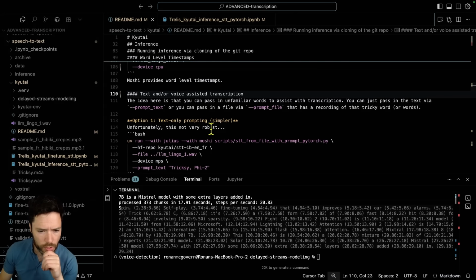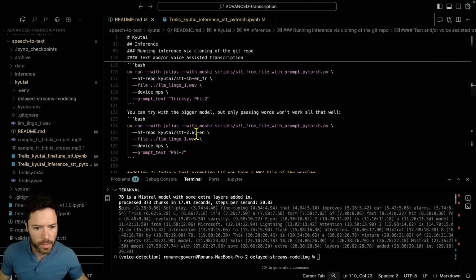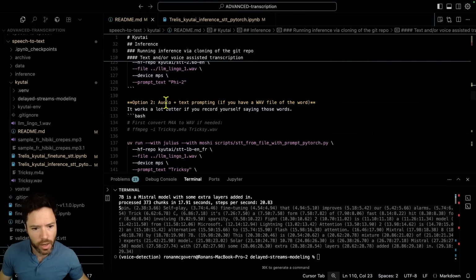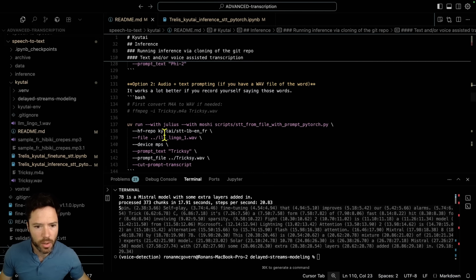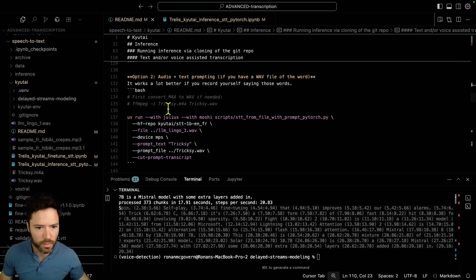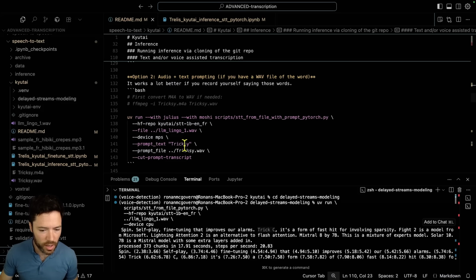I think it's based around Trellis. It's based around, let's see. Yeah, audio plus text prompting. Sorry. So this is text only prompting, but actually what I found is you really need to pass in a piece of audio and text. And what I'm trying to correct is this thing here, Trixie. So instead of being Trixie, it should be Trixie, Tricksy.